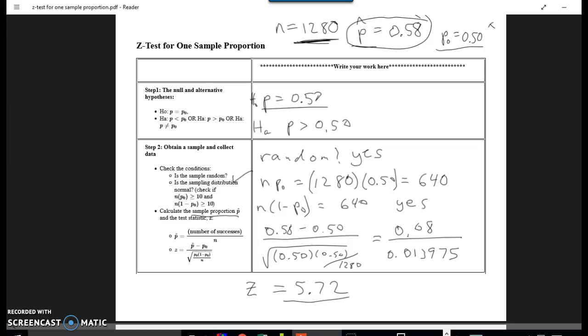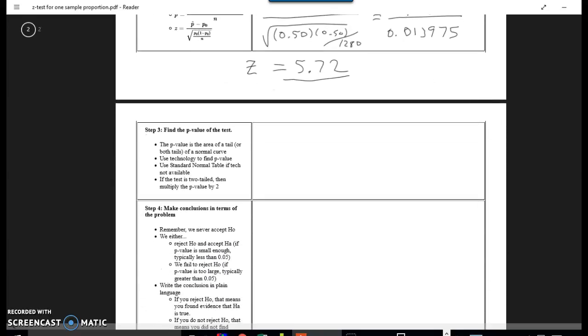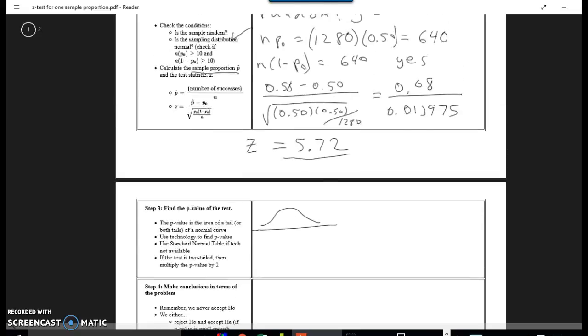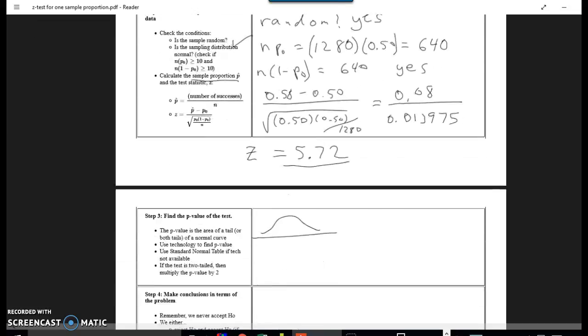So the next page has step 3. Find the p-value. Okay, so it says the p-value is the area of a tail. I recommend, especially for z-scores that are smaller than this, drawing a picture of this. The alternate hypothesis is a greater than here, so that means we're looking at the right tail.